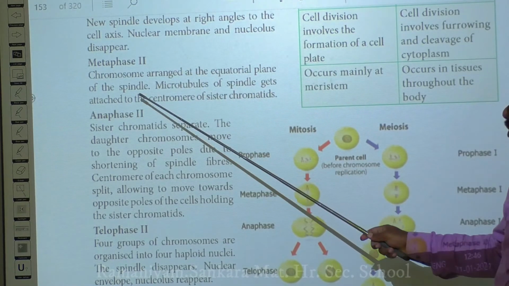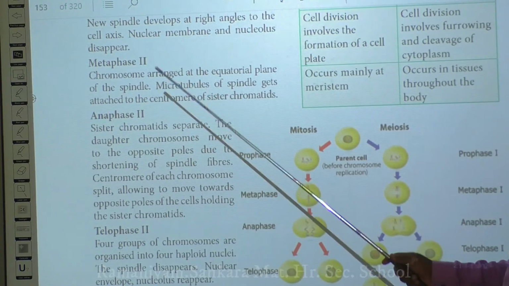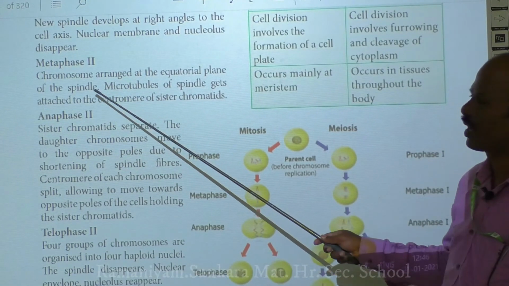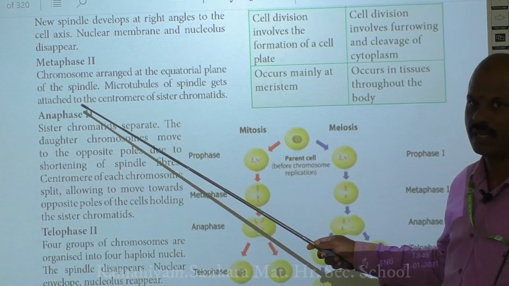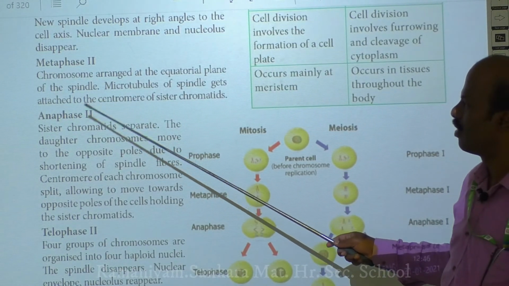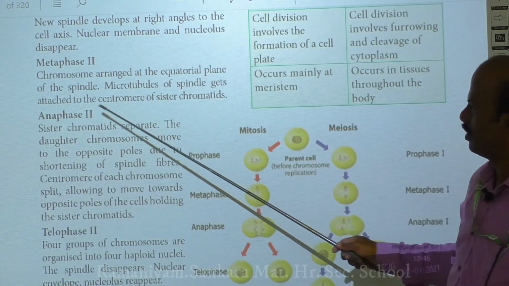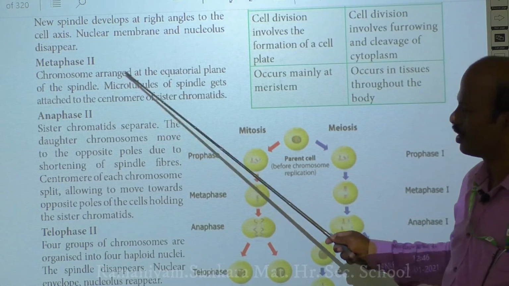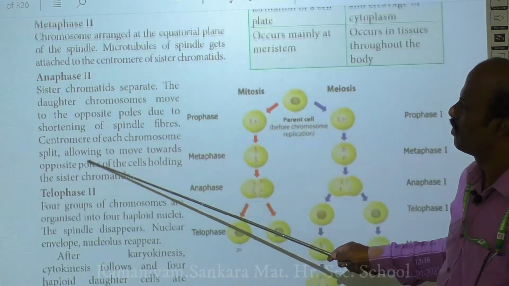This is the important point you have to understand. In metaphase 2, the spindle fiber originating from the pole gets attached to both kinetochore protein discs of your chromosomal pair, which are present at the centromere. As a result, what will happen? The microtubules of the spindles get attached to the centromere of the sister chromatids, especially on both discs of your kinetochore protein.